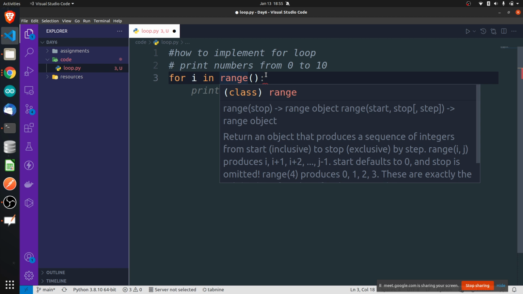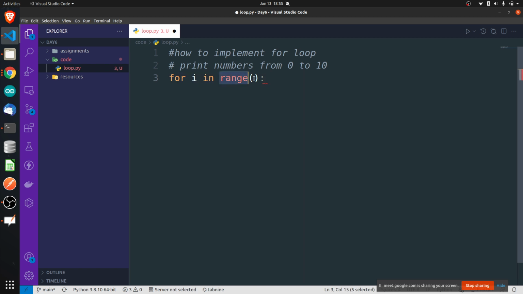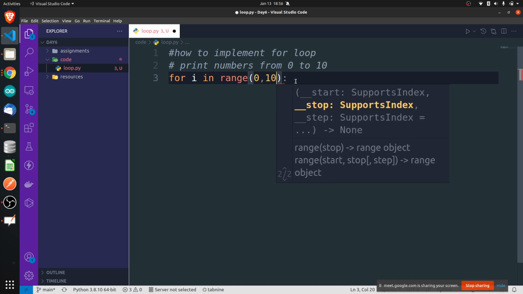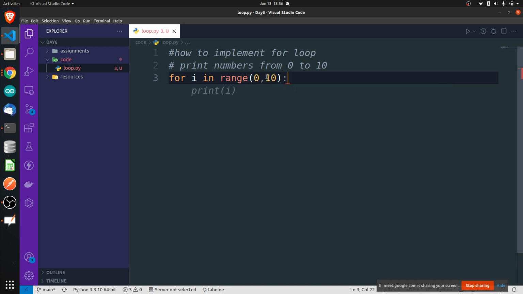Okay, and what is the range function? Range function is a timer, right? So you can tell from where to start the timer. I want to start the timer from 0 and I want to end the timer at 10. Is this correct? Why 11?